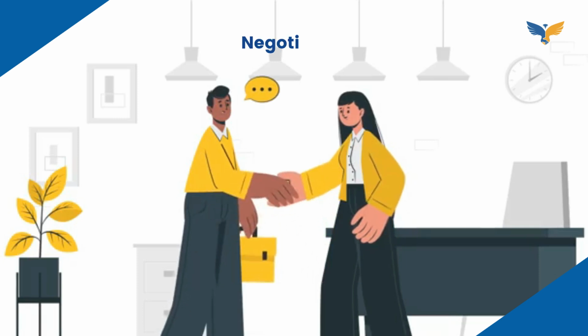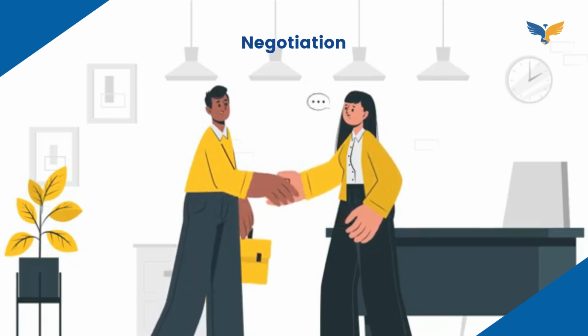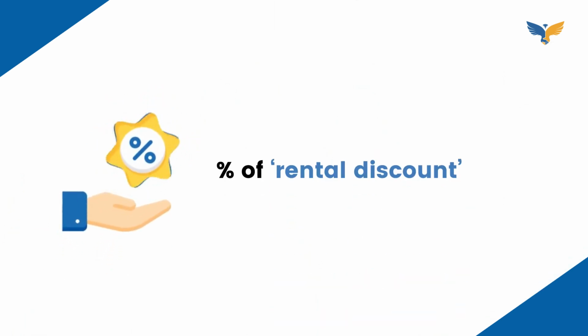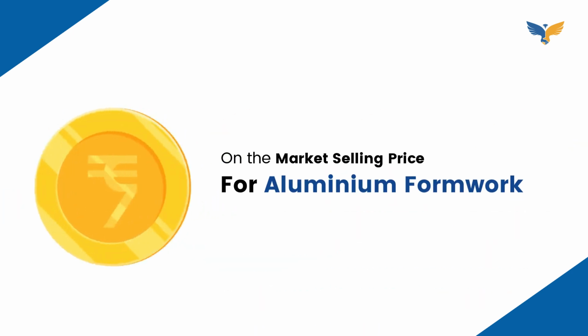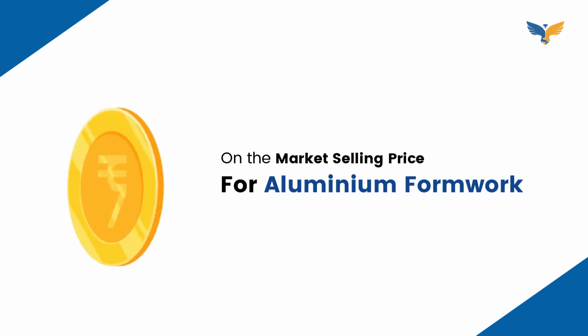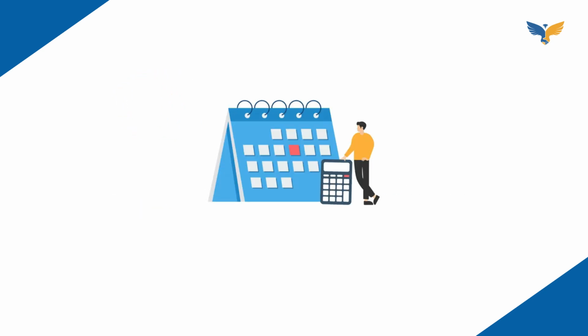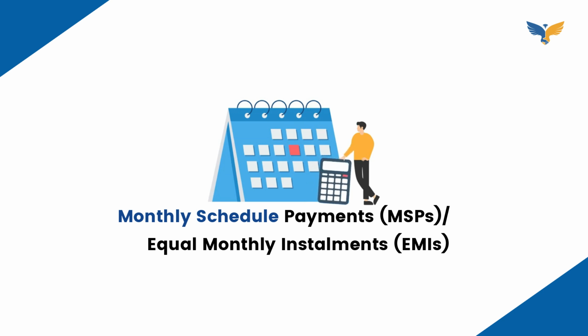Then, a comparative rental cost is negotiated between you and K-Nest. This is arrived at after applying a certain percentage of rental discount on the market selling price for aluminium formwork. The discount depends on your financial score. This cost is then divided by the period of lease to arrive at the monthly scheduled payments.